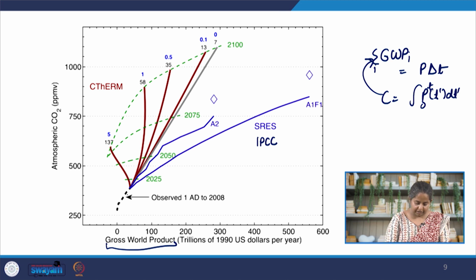So in 2008, we are at this amount of trillions of US dollars, and we can continue increasing all the way to almost 600 trillion 1990 US dollars per year. And in that case, the atmospheric carbon dioxide will be limited to a little more than 800 parts per million, ppm. A1, F1 and A2 are different scenarios that the IPCC model runs. But C-therm model, which is in the red lines here, says that the blue lines are a gross underestimation of the actual carbon dioxide concentration in the atmosphere that will be if we allow the economy to grow.